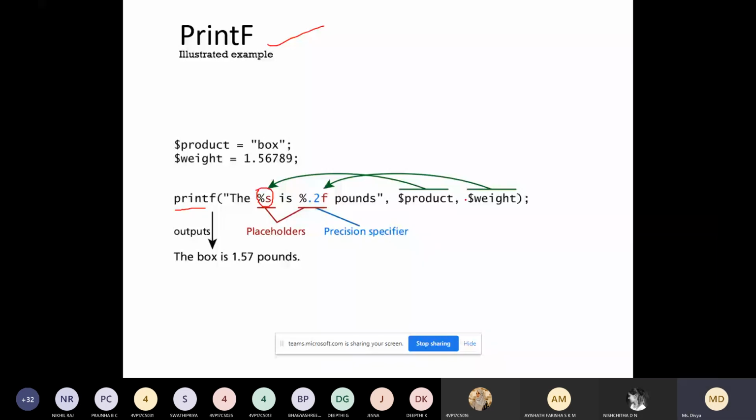This printf statement is similar to your C program; the only thing is that here we use the variable with the dollar symbol. The first variable, product, is of type string, the second, weight, is of type float, and you need two digits after the dot, two-digit precision. So this is the output: the box is 1.57 pounds.